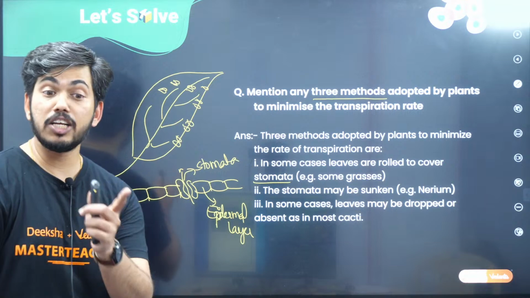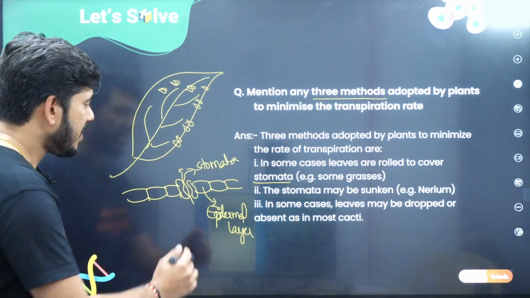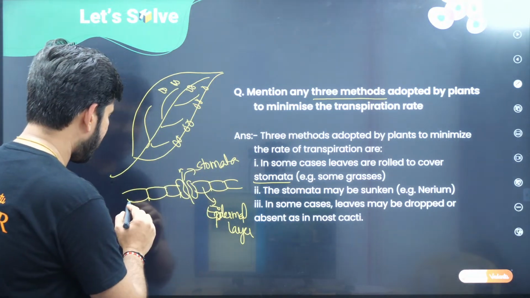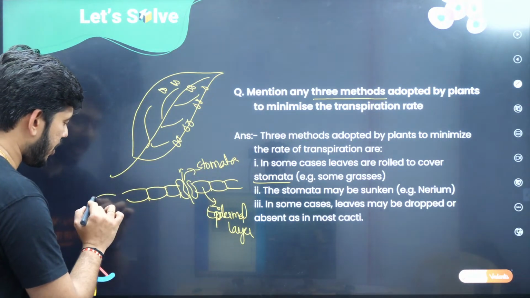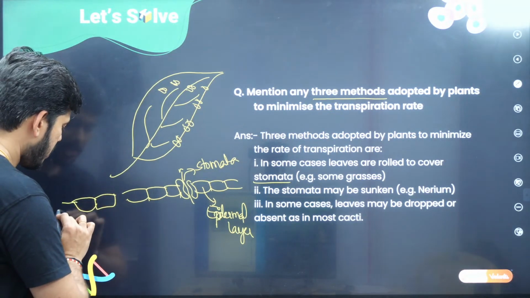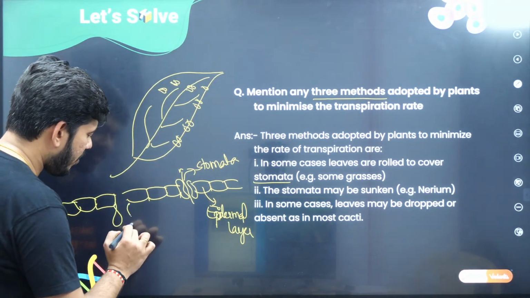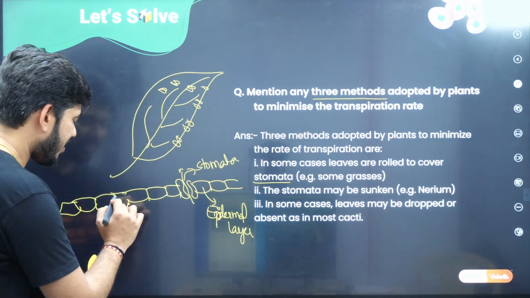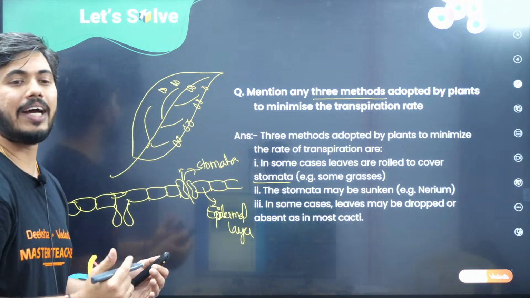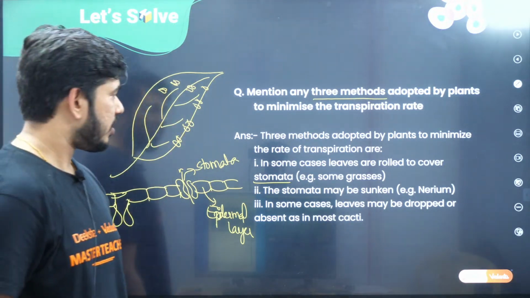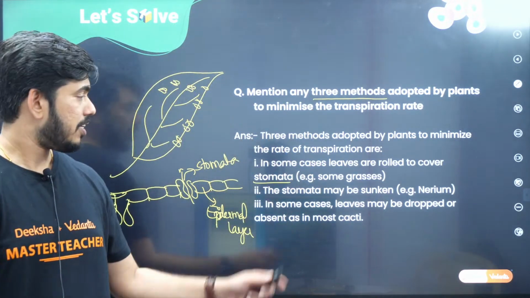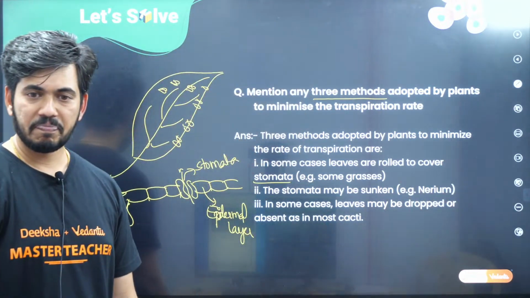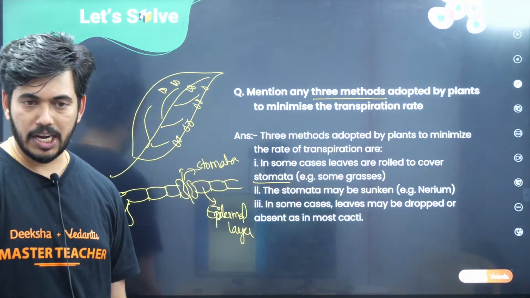Now what happens with sunken stomata? Sunken stomata means the stomata is not exposed like this. It will be present inside. Say for example, if you consider this the epidermal tissue, children, the stomata will be present here. So now it will be covered, right? So it sunken, it will be inside, so that there will not be transpiration. That is one more method, by the help of the sunken stomata. You can see this in Nerium, a plant name you can remember.